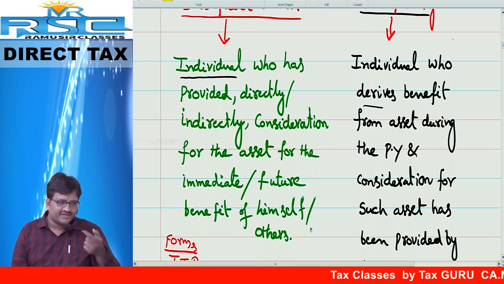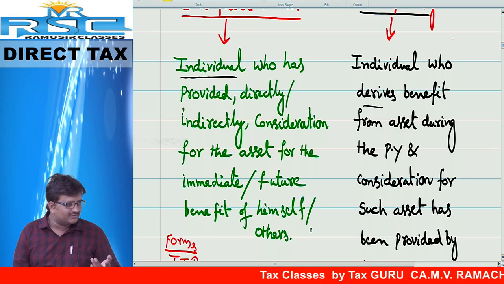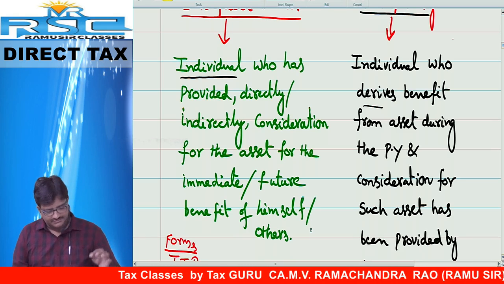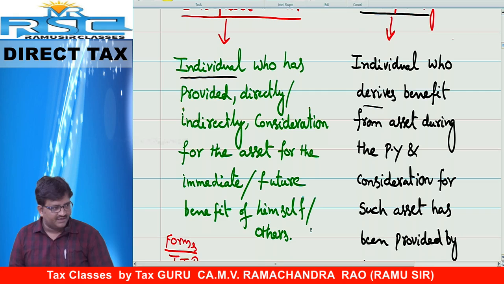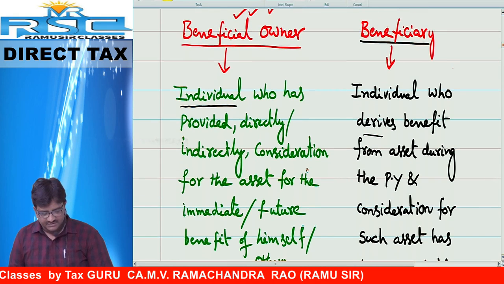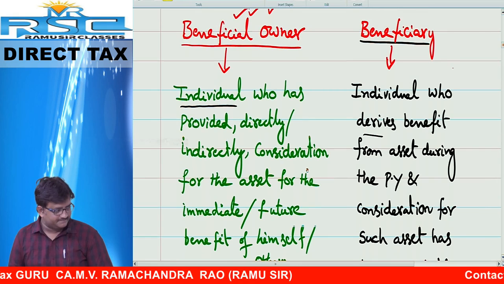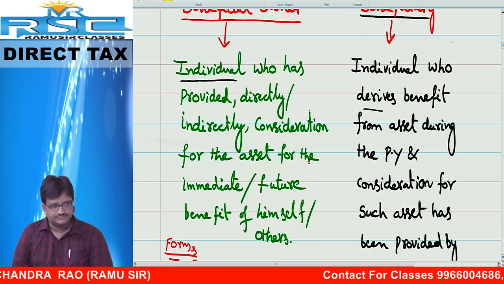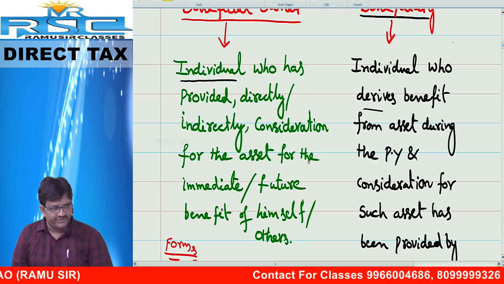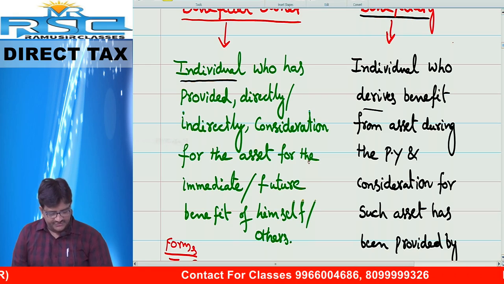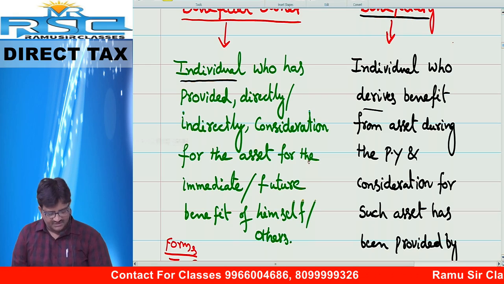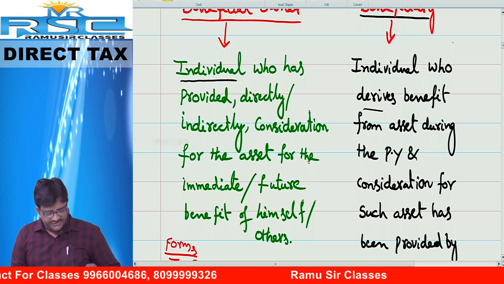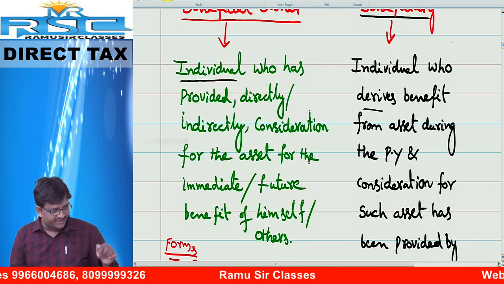Ma'am, if you made it for himself, who is the owner? Himself. Who is the beneficiary? Himself. Both are himself only, no? Himself or others. Next topic. Beneficiary. Individual who derives benefit from an asset during the previous year.